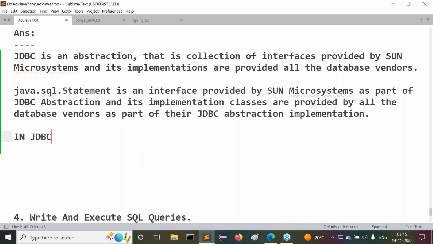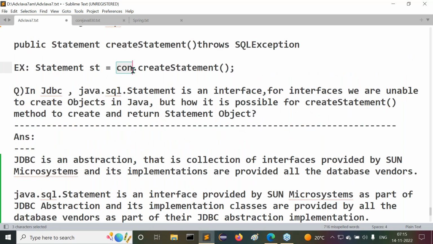In JDBC, the createStatement method is available inside the Connection implementation only. We called the createStatement method on the con reference variable, and the con reference variable is of type Connection.